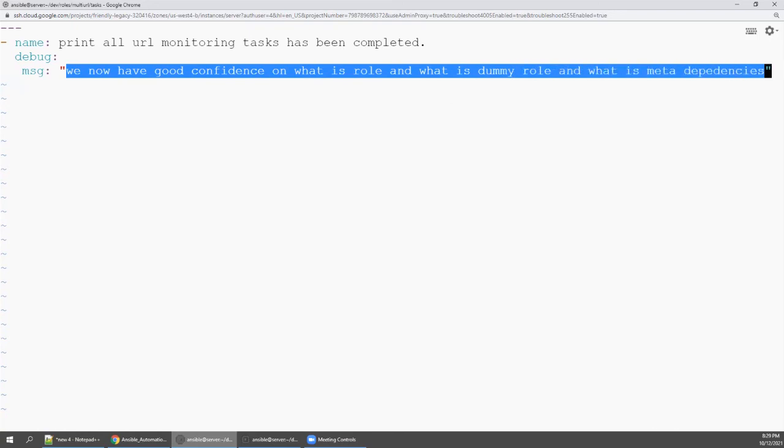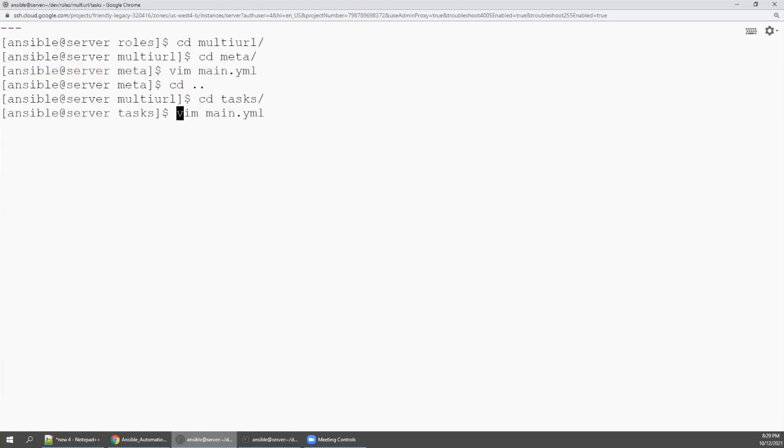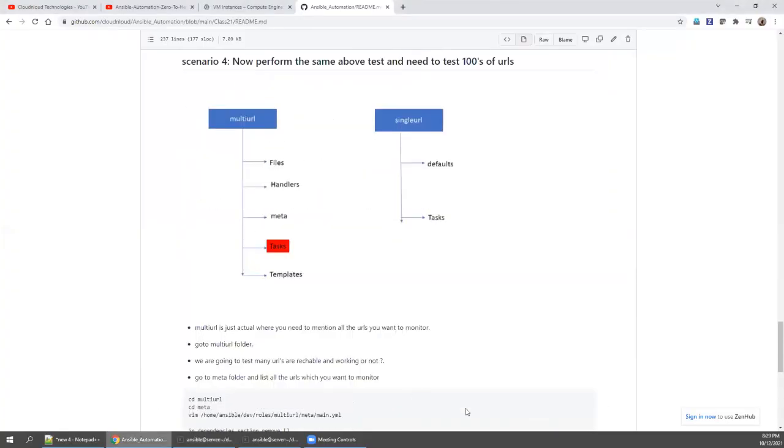So let's go here. So now what should happen? If I execute, what should happen as per this? So I am going to call multi-URL. Remember, this multi-URL, immediately go and check meta. The meta main.yaml will call single URL and replace the first URL and check it and come back.